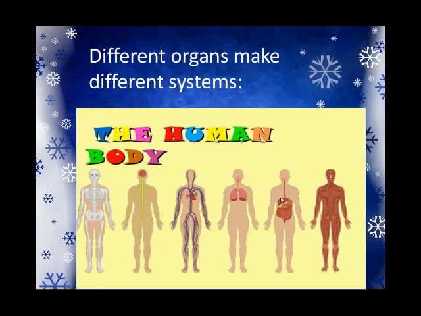Mouth, esophagus, stomach, small intestine, large intestine, rectum, liver. So many organs are involved in the digestive system, and all these systems make up the human body. All of you understand?